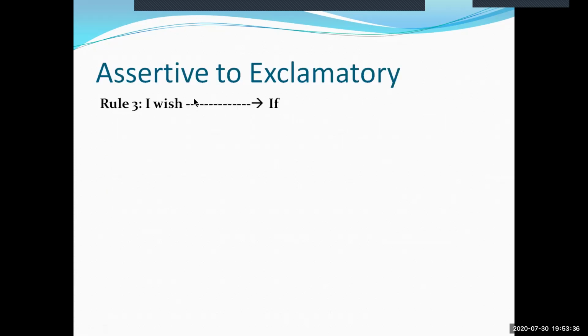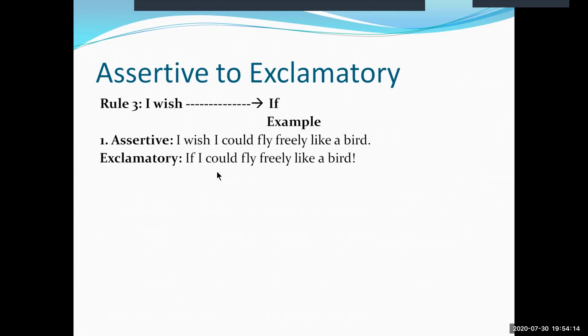Rule 3 is really an easy one, which states that if there is I wish in a sentence, we can make the sentence exclamatory by using the word if. For example, I wish I could fly freely like a bird. Its exclamatory form will take the word if in place of I wish. So the exclamatory sentence will be, if I could fly freely like a bird.